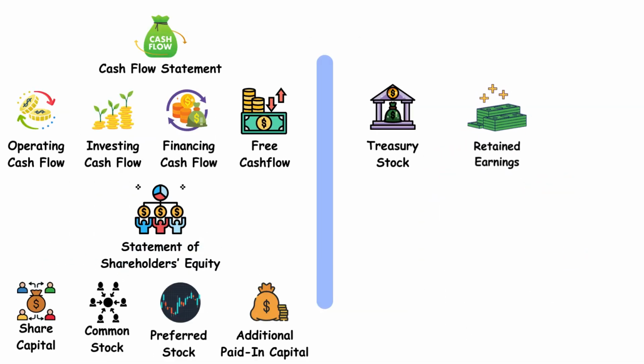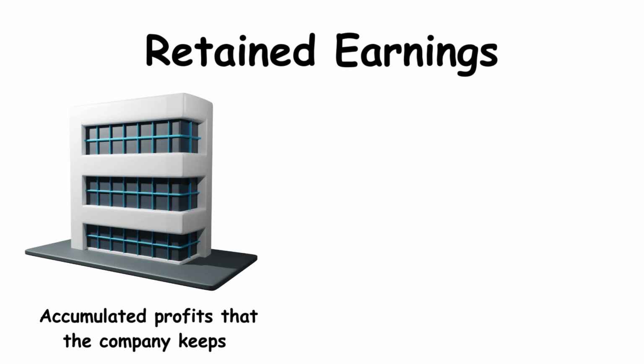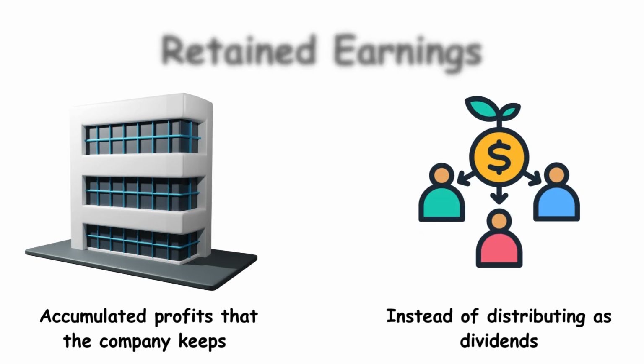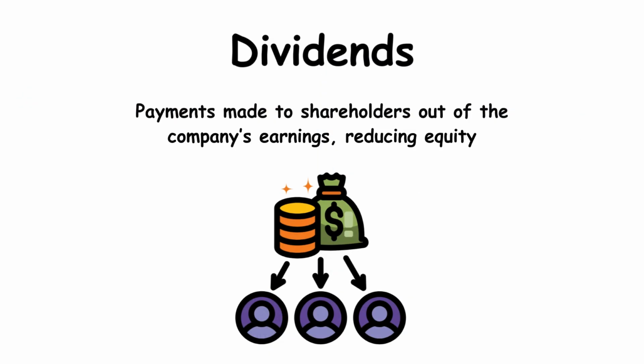Retained earnings, accumulated profits that the company keeps instead of distributing as dividends. Dividends, payments made to shareholders out of the company's earnings, reducing equity.